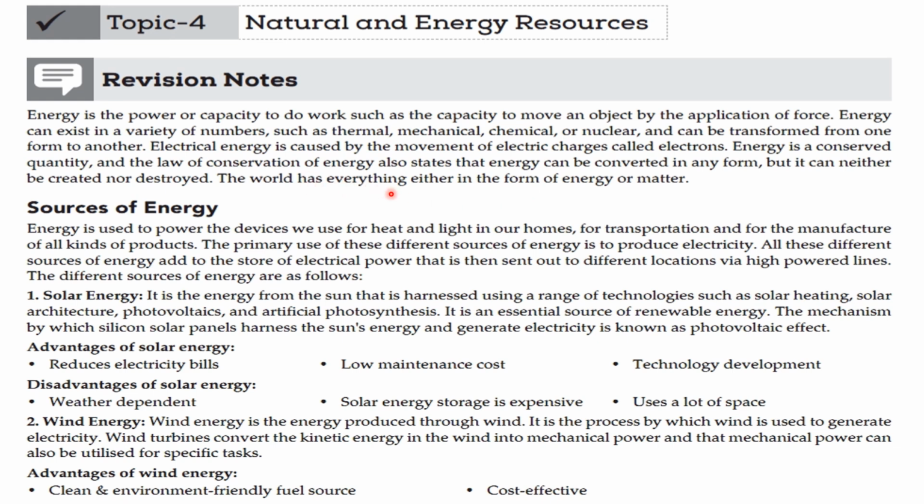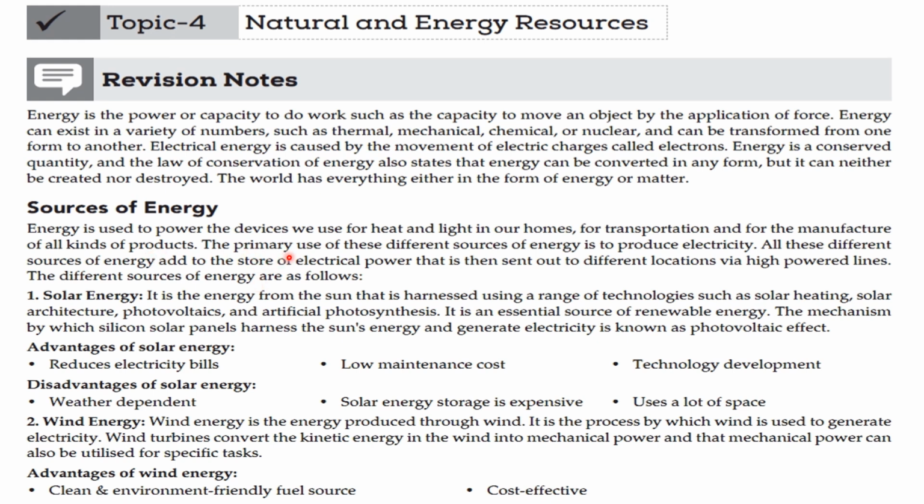The world has everything either in the form of energy or matter. Sources of energy. Energy is used to power the devices we use for heat and light in our homes, for transportation, and for manufacture of all kinds of products.